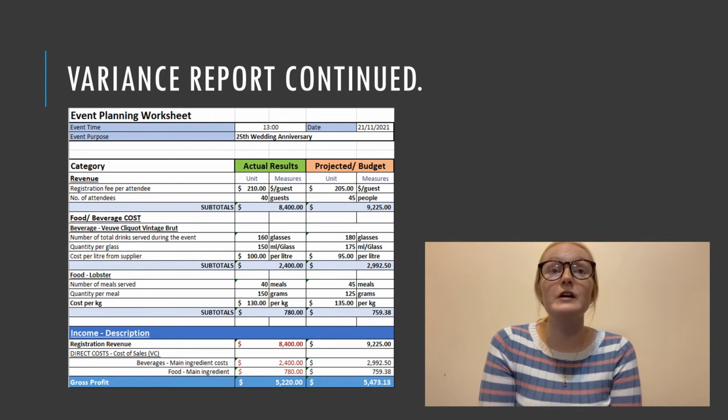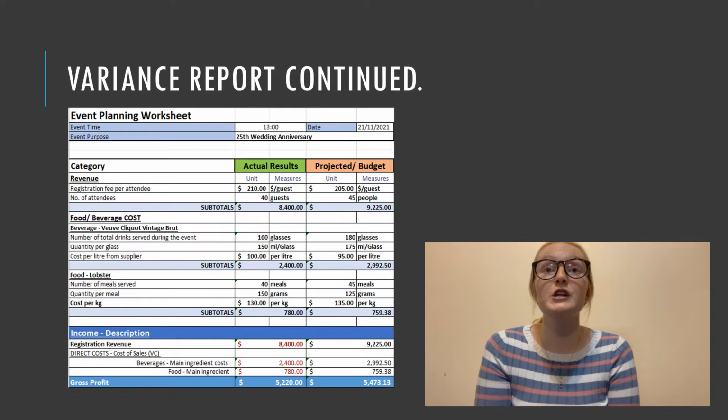In relation to the variance report, we need to discuss whether we actually achieved our target, whether we over or underperformed, and the reasons why it went this way. Going back to slide 2 in this table, we did indeed make a profit at the end of the day, as it didn't go over our projected balance. We came out under budget, which means we made a profit. Our revenue was also larger than our food and beverage expenses, which also means that we had a positive end.